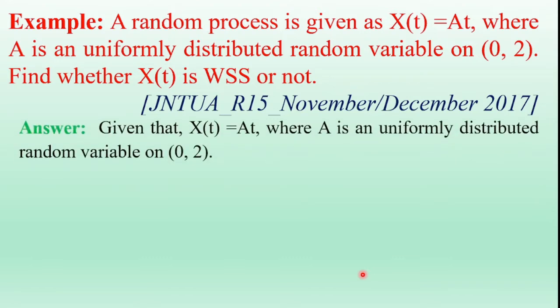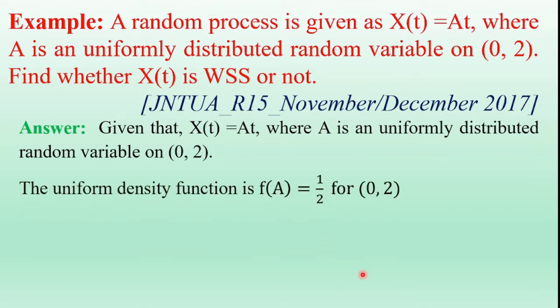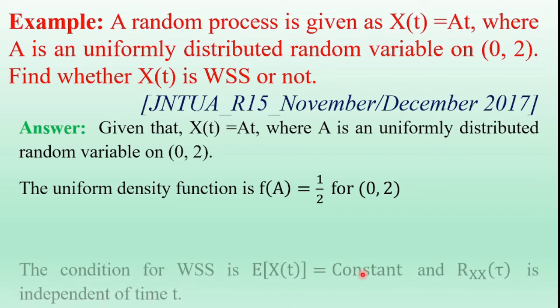Coming to the solution, given that the random process X of t is A t, where capital A is a uniformly distributed random variable over the interval 0 to 2. Therefore, the uniform probability density function of random variable capital A is f of A is equal to 1 by 2 over 0 to 2.